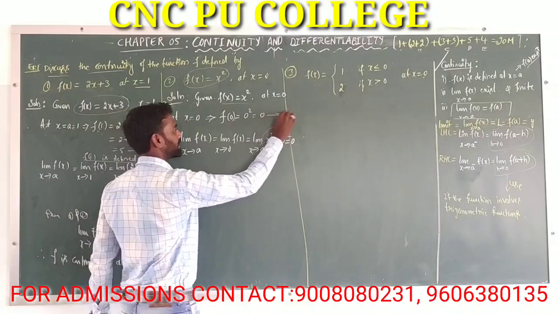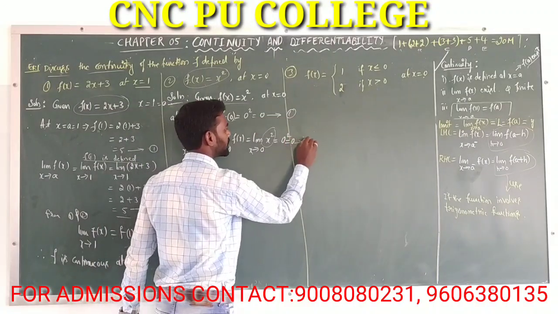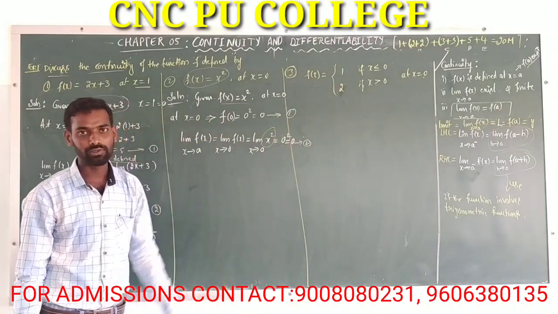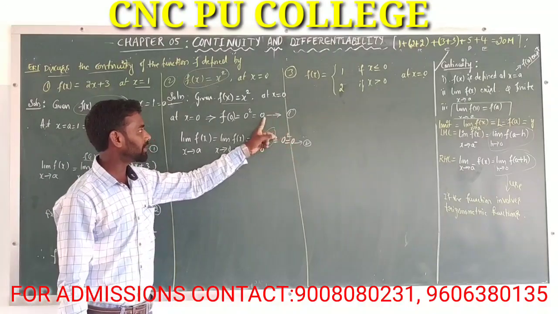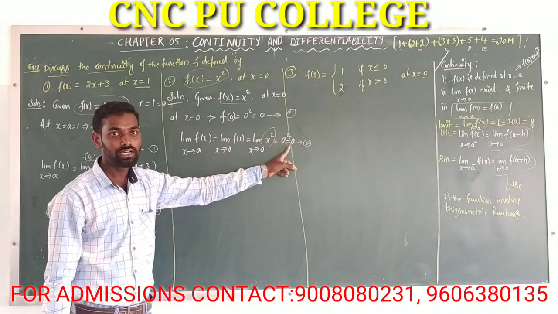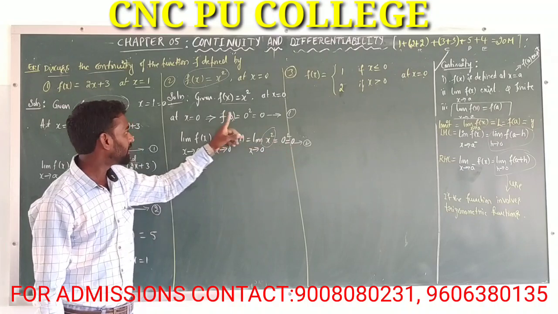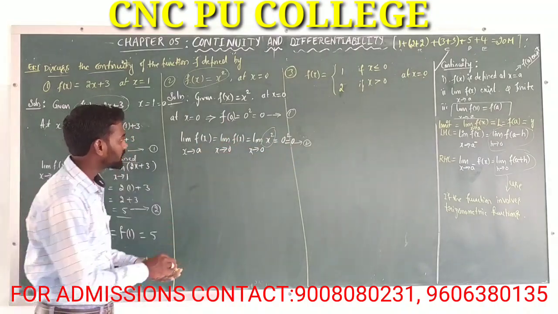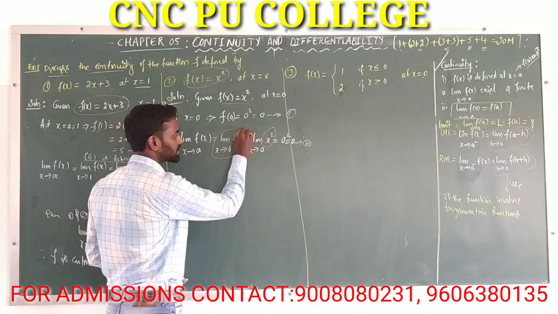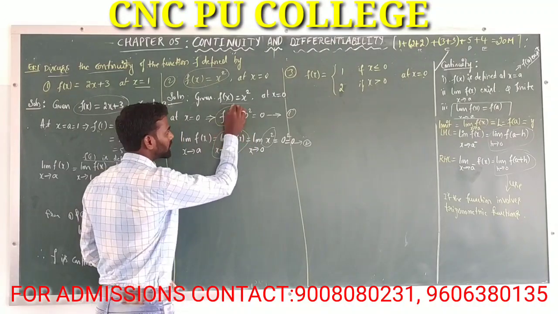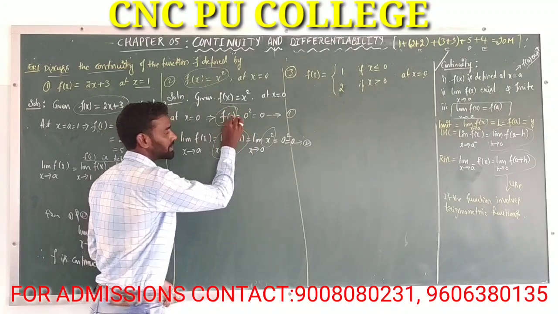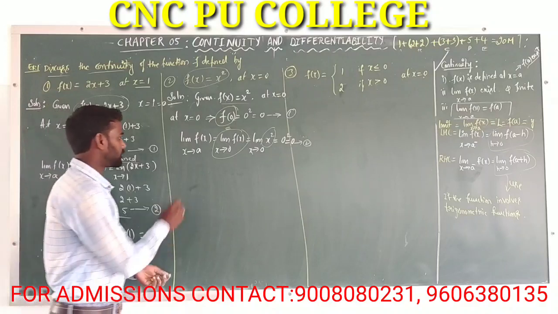Okay, this is equation number 1, this is equation number 2. That means the first two conditions: this is 0, this is also 0. That means the limit of f of x as x tends to 0 is equal to f of 0, right?